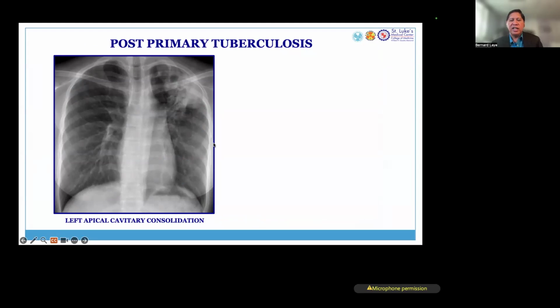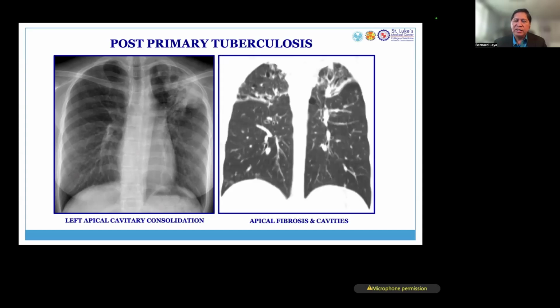When this patient gets treated, it doesn't go automatically all the way eradicated or removed. There's still some stigmata. When you do CT scan, you will still see fibrotic areas and residual cystic changes. This is after treatment.